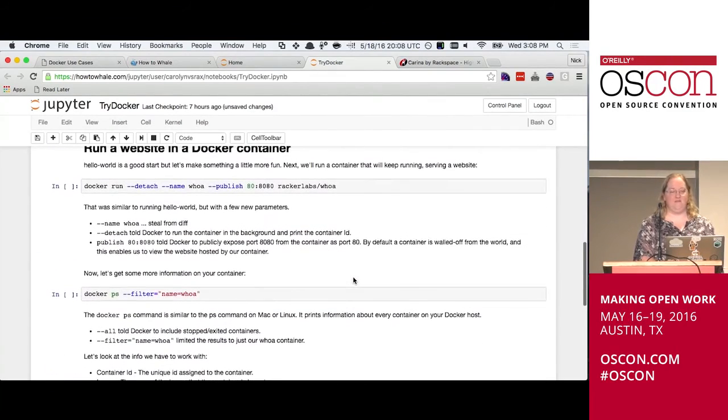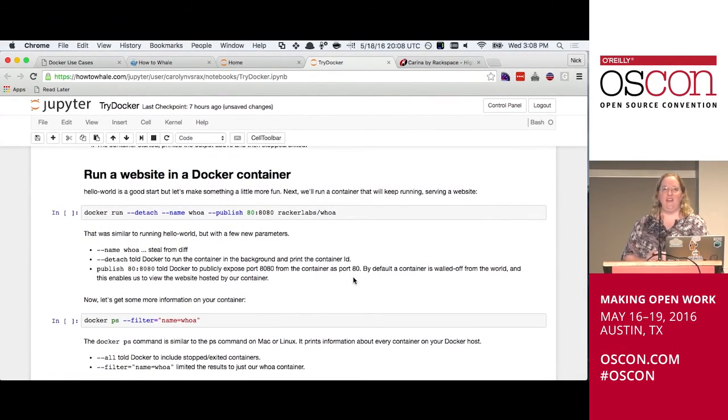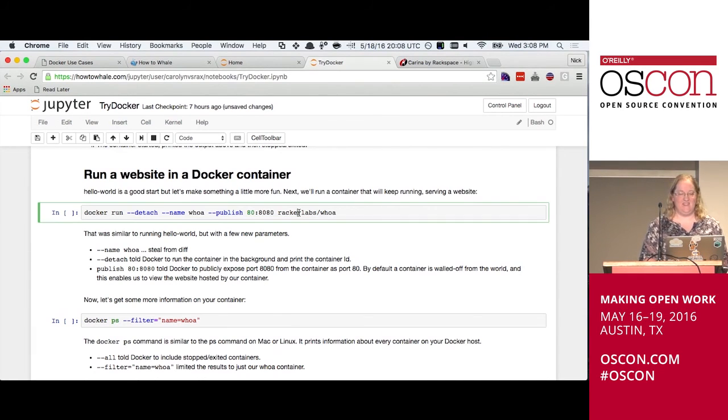That's kind of contrived, though, right? So what I'd like to do is be cool. I want to run a website. So I found this really awesome Docker image called Rackspace Labs Whoa. And it'll run a website and publish it on port 80. So let's give this a shot and see what happens.